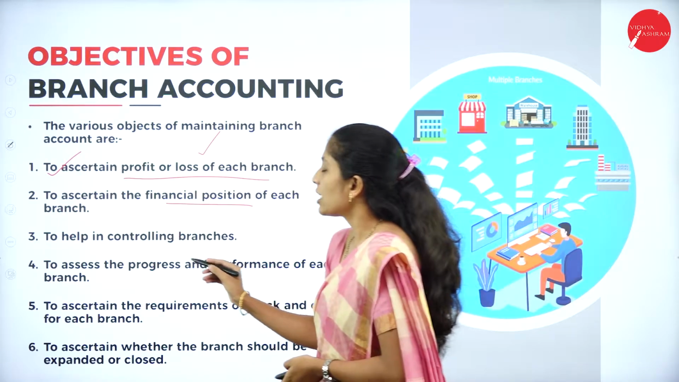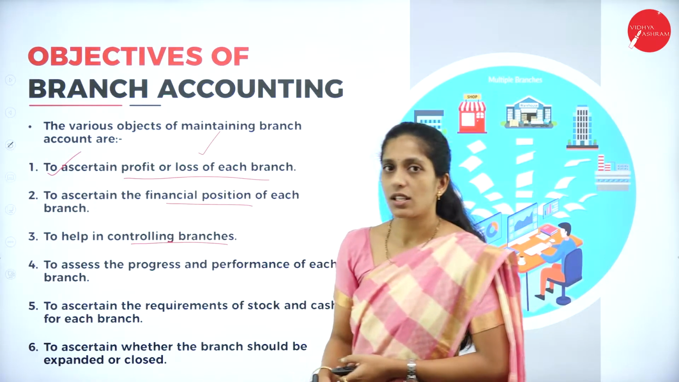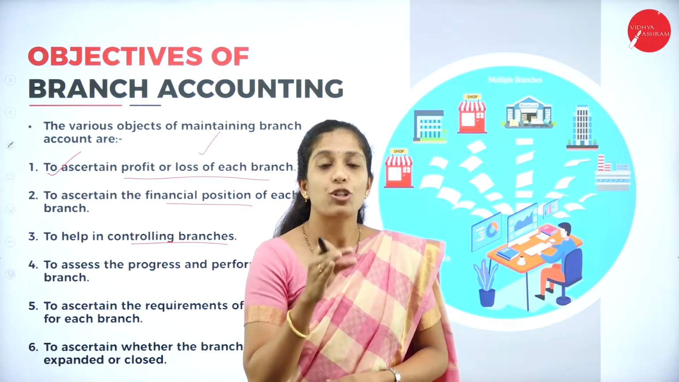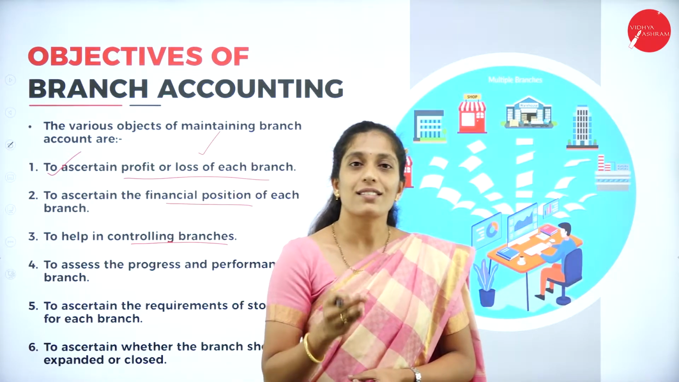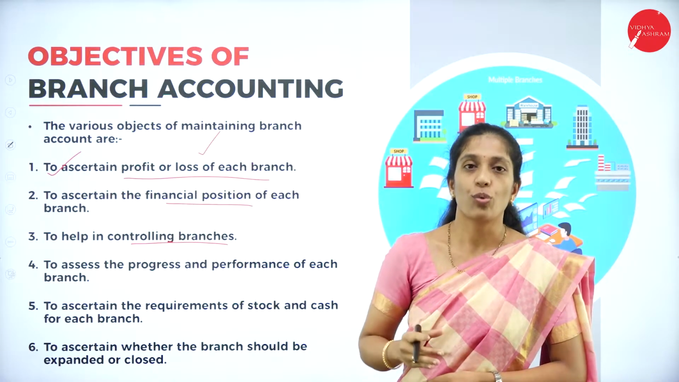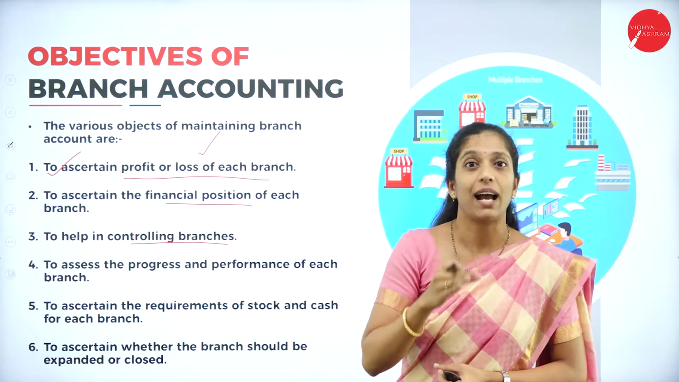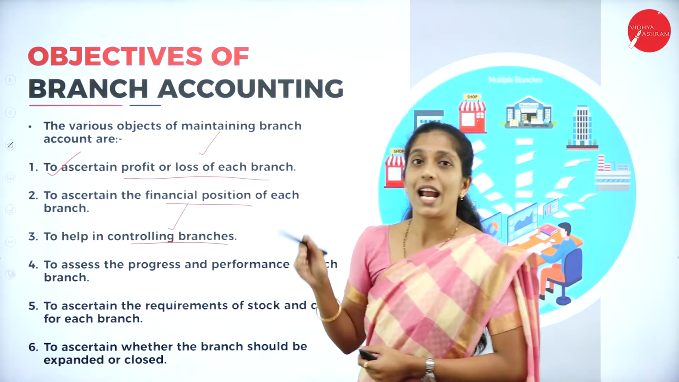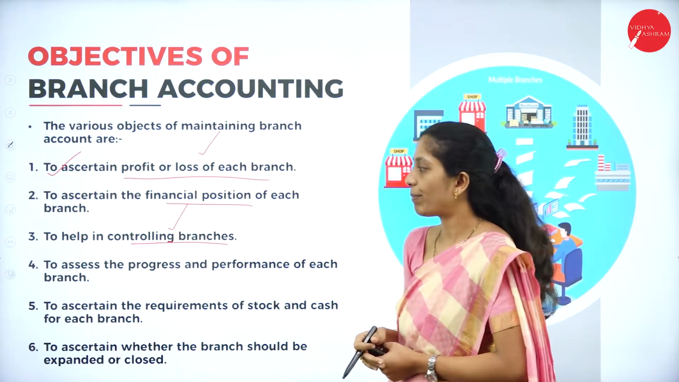So, individual accounts have to be prepared for each and every branch in order to know the financial position. And the next one is to help in controlling branches. So, after preparing accounts, we'll come to know which branch has to be controlled. So, what is the drawback of the branch? So, why is the profit not being earned in that particular branch? So, here the head office can control the branch.